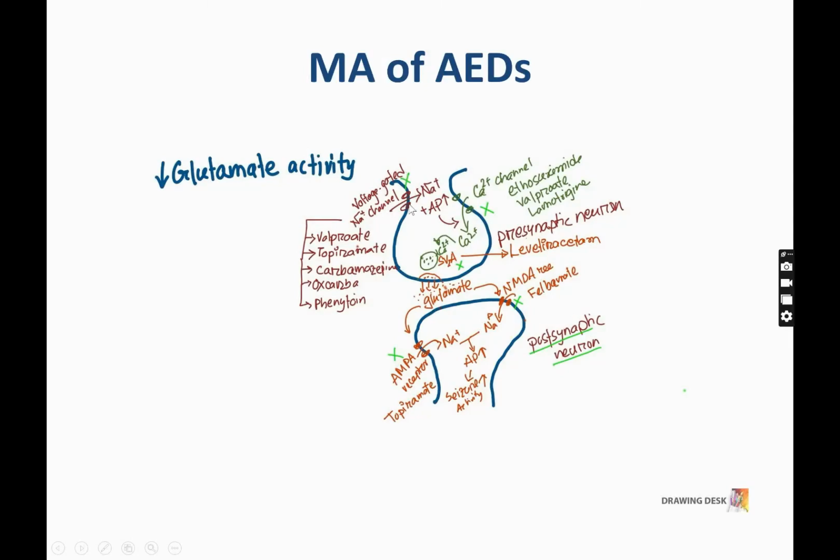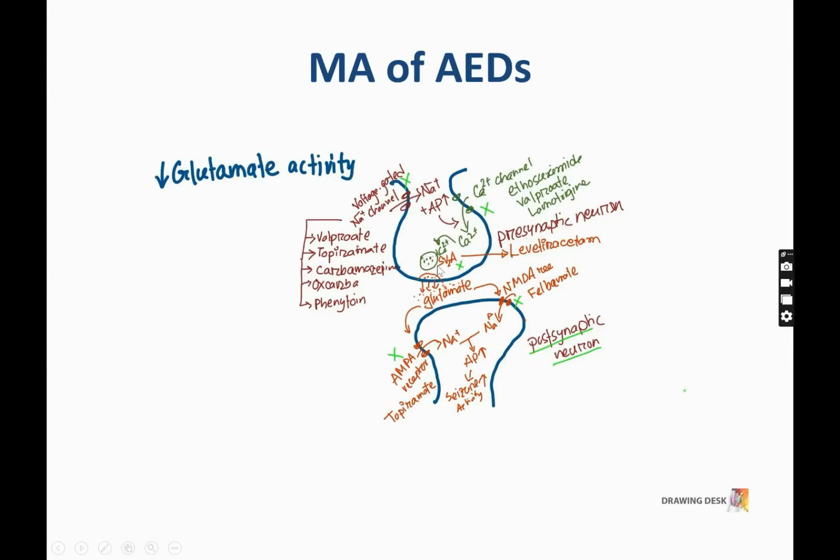Suppose this is a presynaptic neuron and this is a postsynaptic neuron. Here is a voltage gated sodium channel. Normally, sodium enters into the cell, the action potential is activated, there is depolarization and seizure activity. It also activates the calcium channel. Here is the calcium channel. Then influx of calcium occurs. This calcium binds with vesicles.